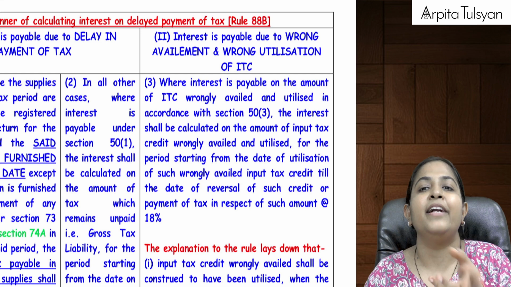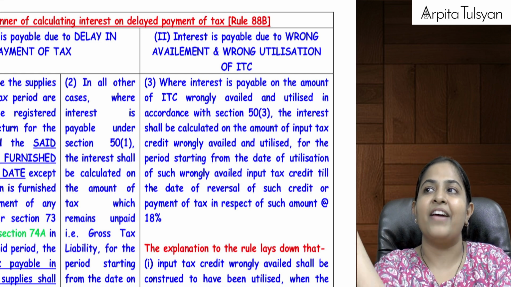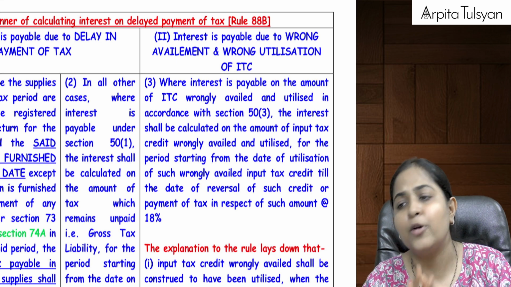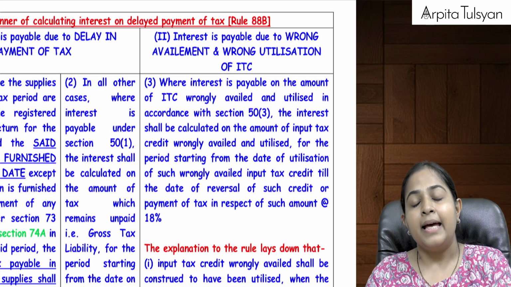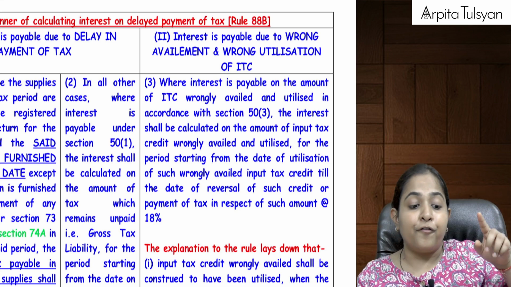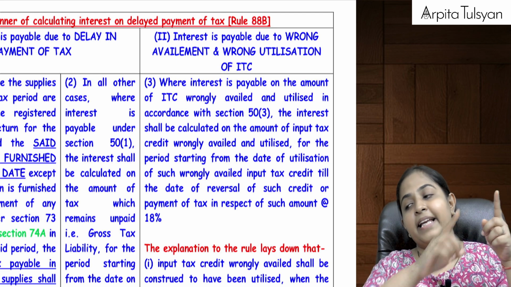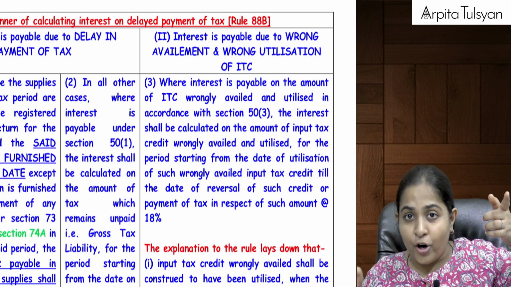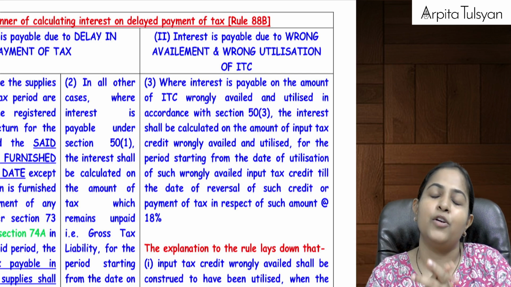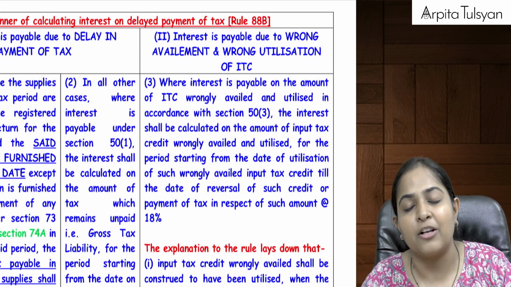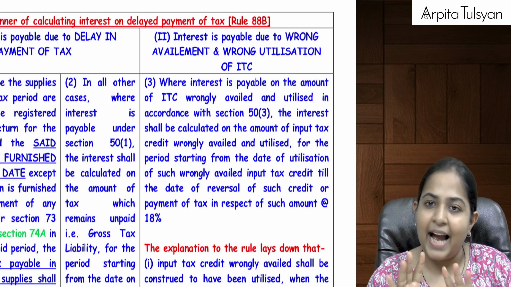From what period to what period? Now see, whenever you have wrongly utilized the ITC, you will have to pay it back to the government, you will have to reverse it back, right? So from the date of wrong utilization till the date of reversal, you will have to pay interest at the rate of 18% on the amount of ITC wrongly utilized. Are you clear till here?